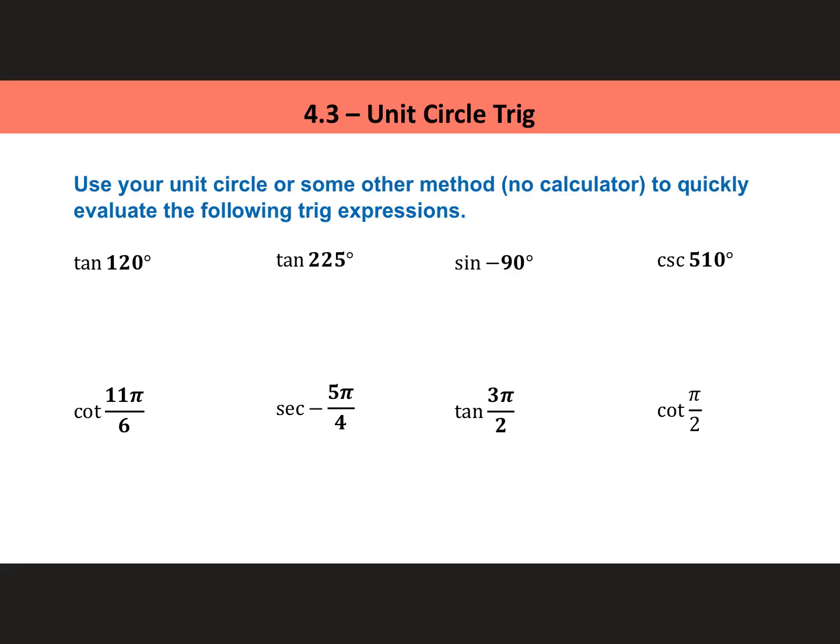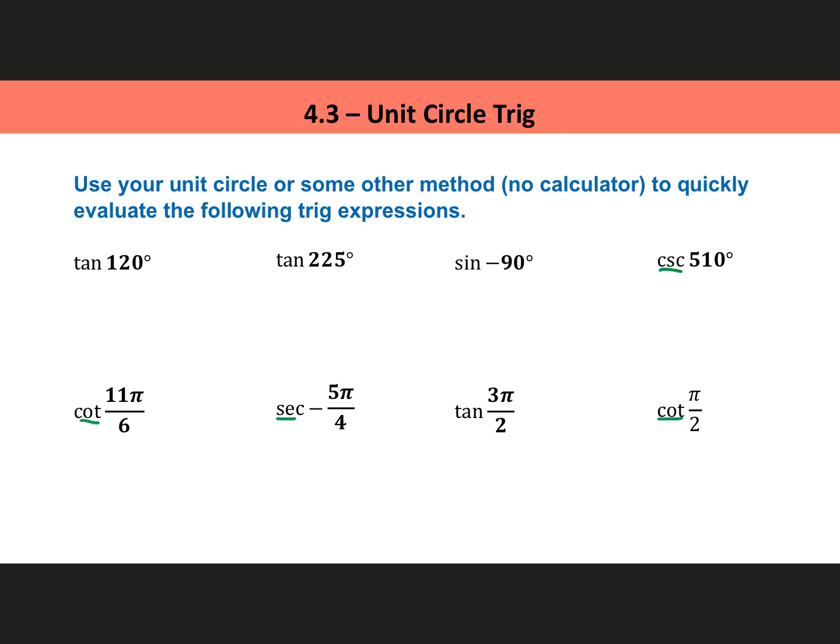Okay, here we go. I think we already did a few of these. For the sake of time, let's focus on these reciprocal functions: cotangent, secant, cosecant. Focus on those.